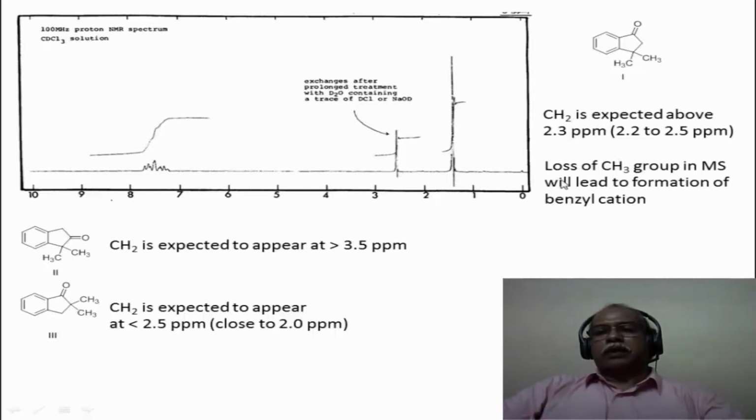The loss of a methyl group in this particular case will give a stable carbonium ion. So that is also justified in the mass spectral fragmentation pattern to give a benzyl cation from this particular structure. Let us move on to the next structure.